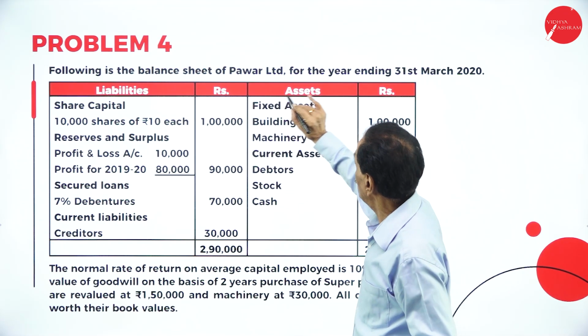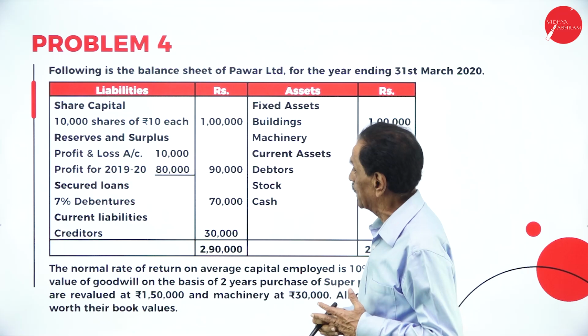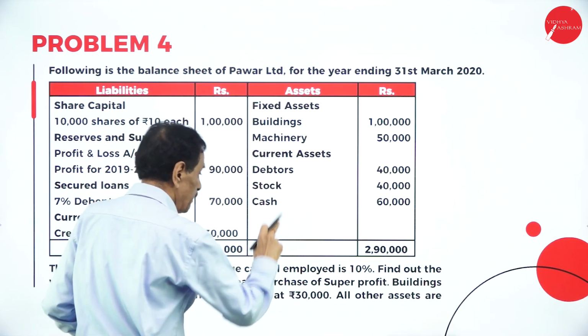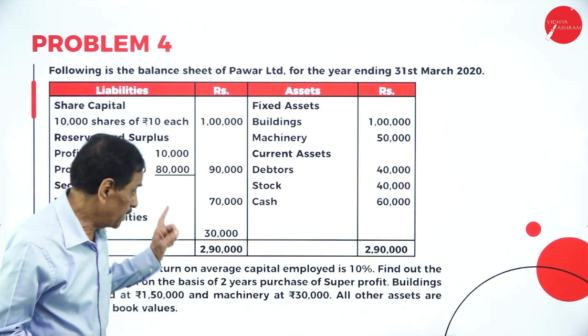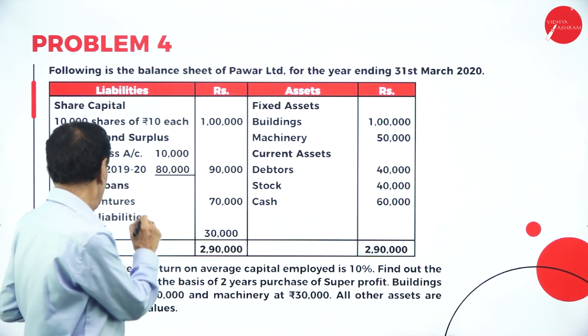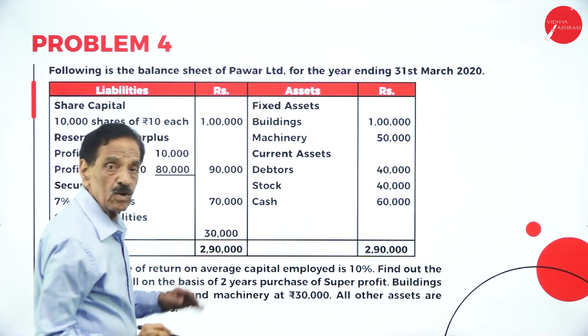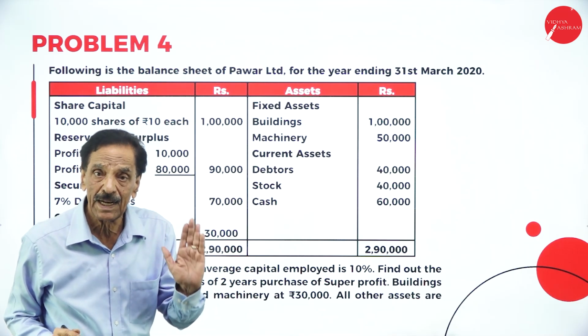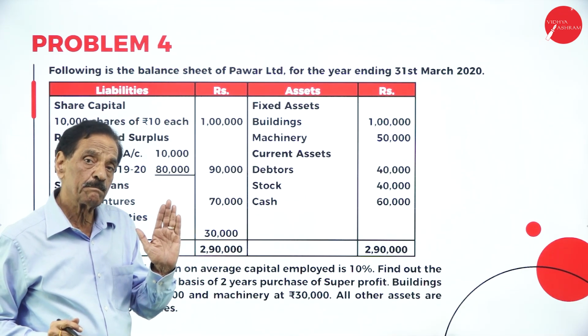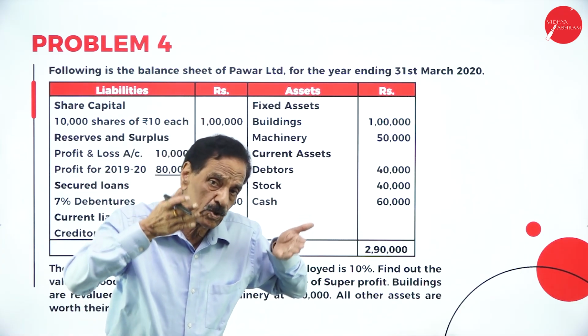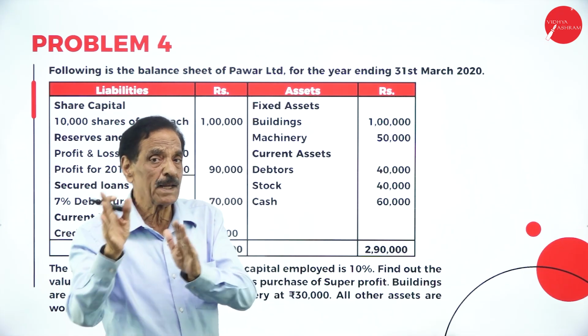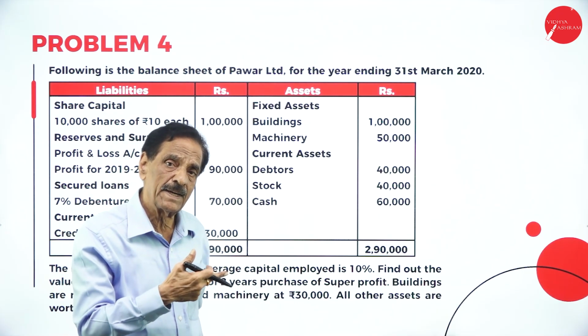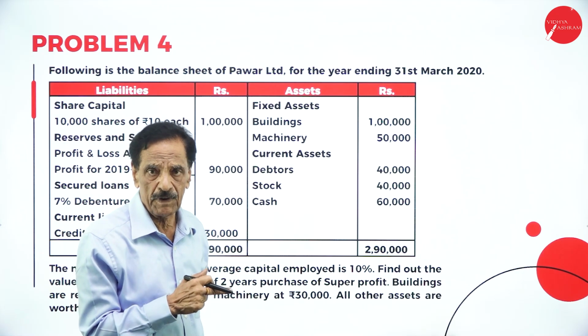The following is the balance sheet of a limited company for the year ending 31st March. They have given the balance sheet and also the liabilities. The liabilities are debentures and creditors, and total assets. First, we have to calculate capital employed. What is capital employed? Total assets minus total liabilities. It may be book value or balance sheet, half of the current year profit. That is the profit for the year.